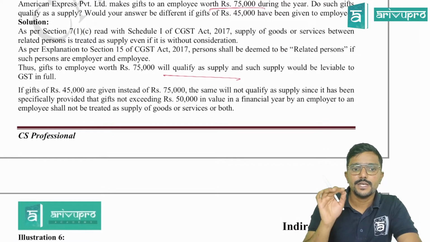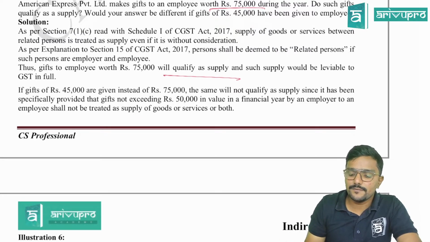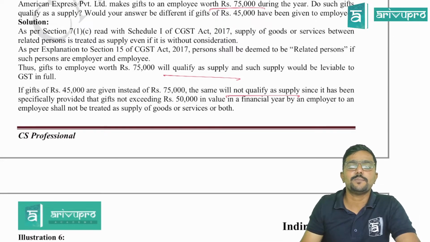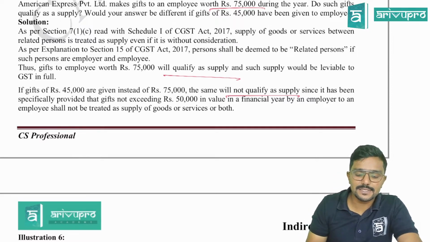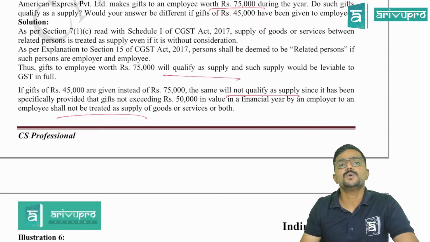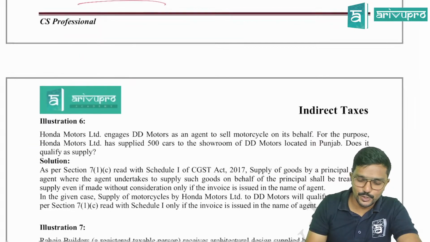If gifts of 45,000 are given instead of 75,000, the same will not qualify as supply, since it has been specifically provided that gifts not exceeding rupees 50,000 in value in a financial year by an employer to an employee shall not be treated as supply of goods or services or both. Yeah, because it is an exception given for para 2.